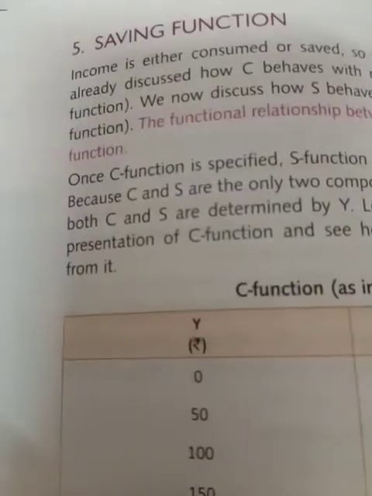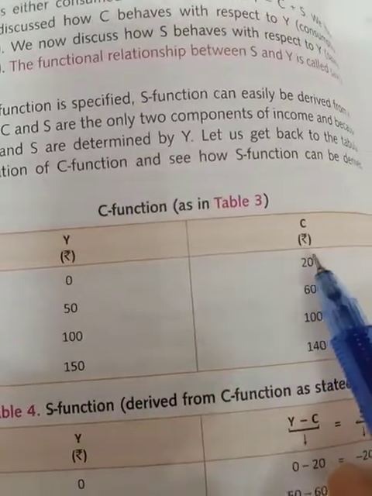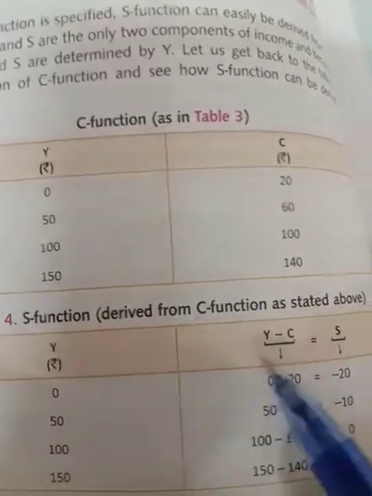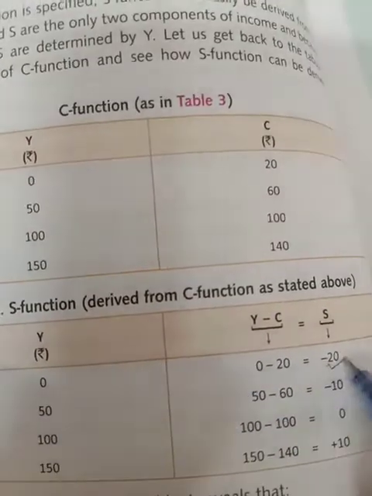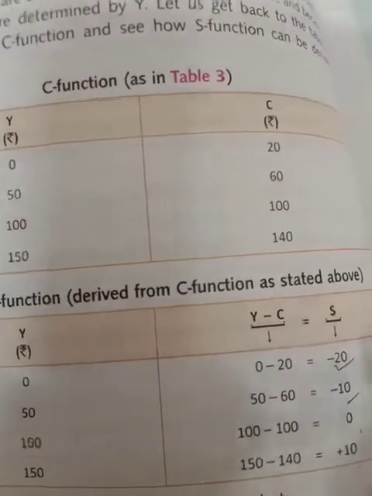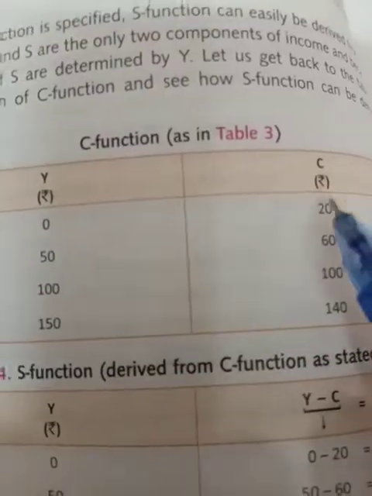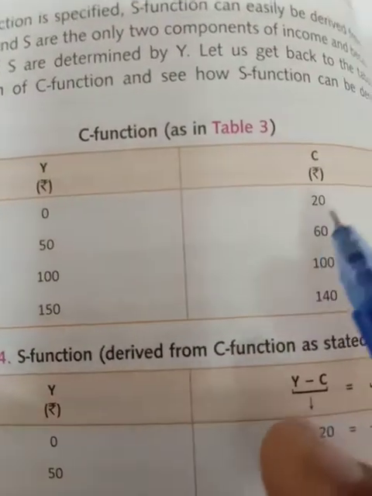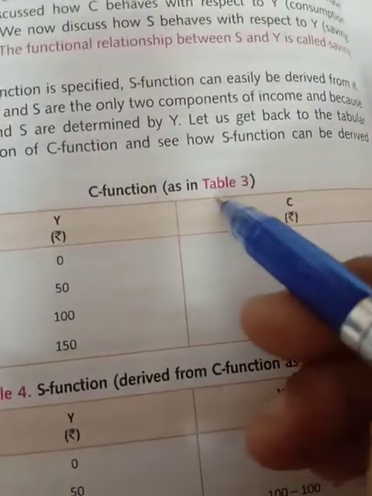As you have calculated the consumption, the same table they follow in the saving function also. Suppose this is the income: 0, 50, 100, 150, and consumption 20, 60, 100 and 140. Then you calculate the saving, because the formula of saving is income minus consumption. So saving is minus 20, minus 10, 0, plus 10. Saving can be negative, can be 0, can be positive, but consumption is always positive at every level of income. Even at zero level of income, consumption exists, and the minimum level of consumption is known as autonomous consumption, which is also shown as C bar.